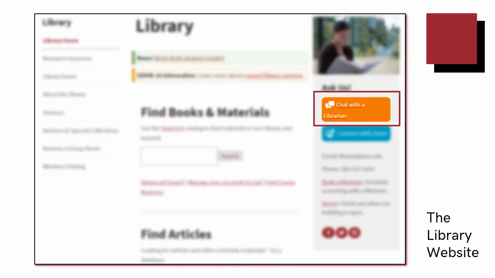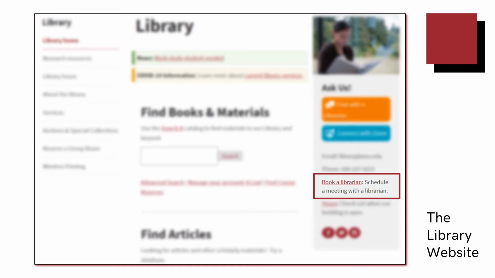Using the orange Chat with a Librarian button, you'll be able to have a synchronous text-based discussion with a librarian. Using the blue Connect with Zoom button will bring you to a synchronous audio-visual meeting with a librarian where we can share our screen and walk through various databases and more with you.